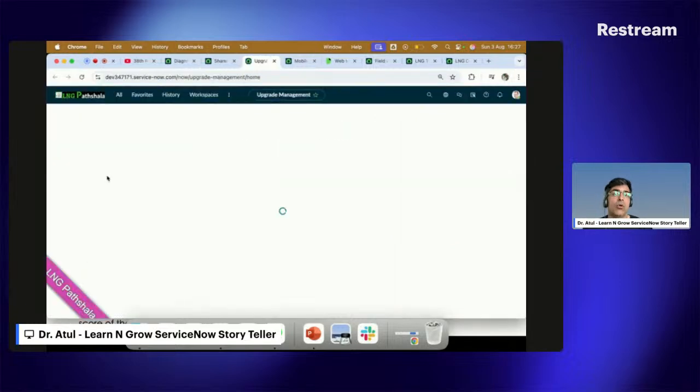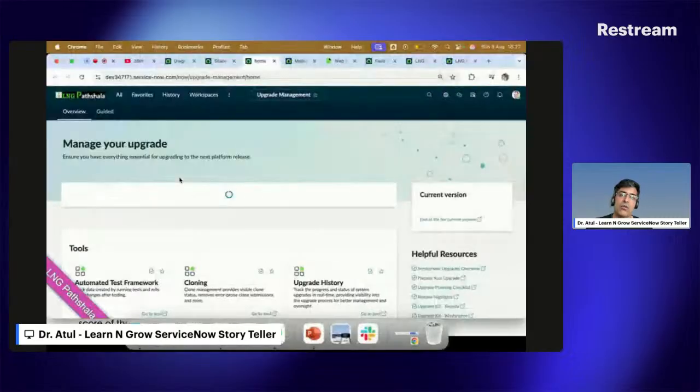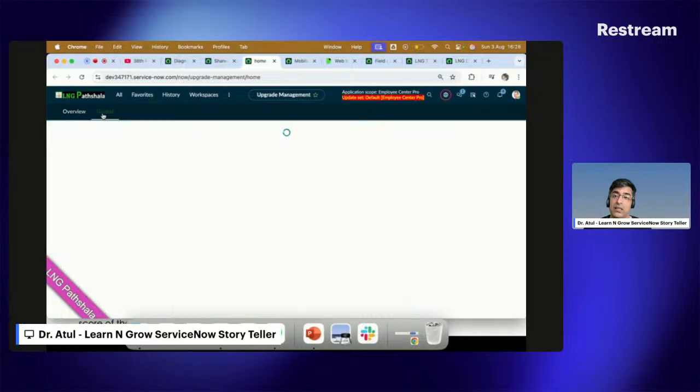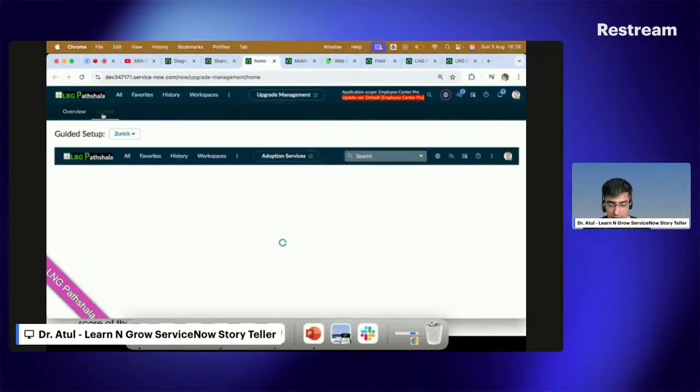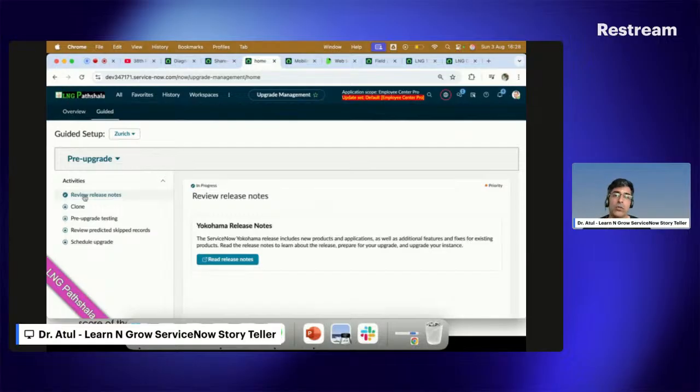Upgrade console, I can go here. That is the first thing added by ServiceNow. Second, ServiceNow added a guided setup. You can see here, this is what was added by ServiceNow in the current release, Zurich. Now I can see, if I'm going to upgrade my pre-prod or my prod instance, what to do.